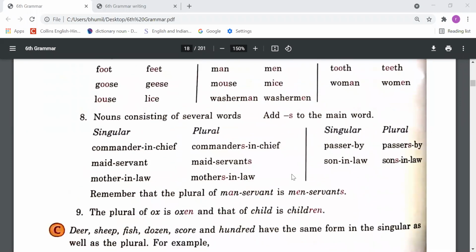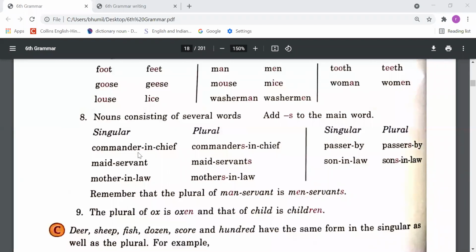Now please come to rule number 8. Nouns consisting of several words add s to the main word. So in some nouns you will find that the word is made of many words, like commander in chief. So basically we need to see in such words which word is the main word. So commander in chief, what is the main word in this? That is commander.